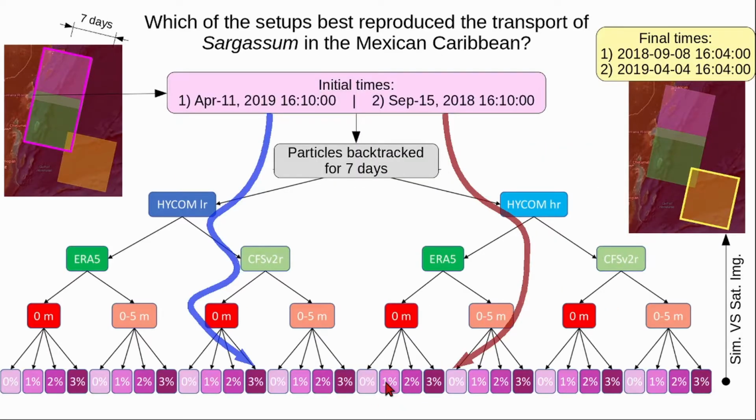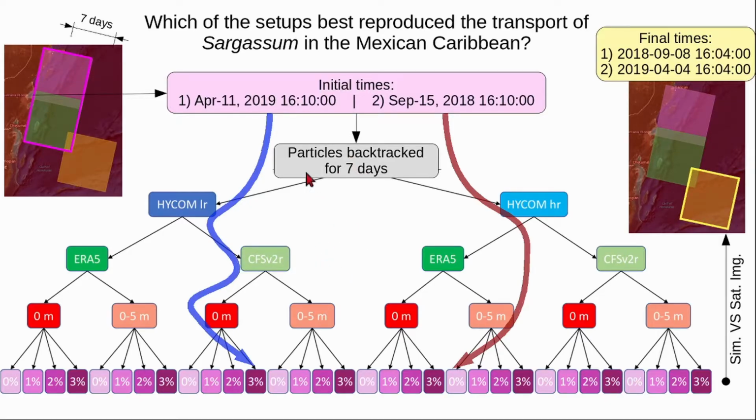To determine which setup best reproduced the transport of sargassum, we ran simulations back in time. The virtual particles were released in the Mexican Caribbean, where sargassum was detected by satellite, and the particles were backtracked for 7 days, using the 32 setups.